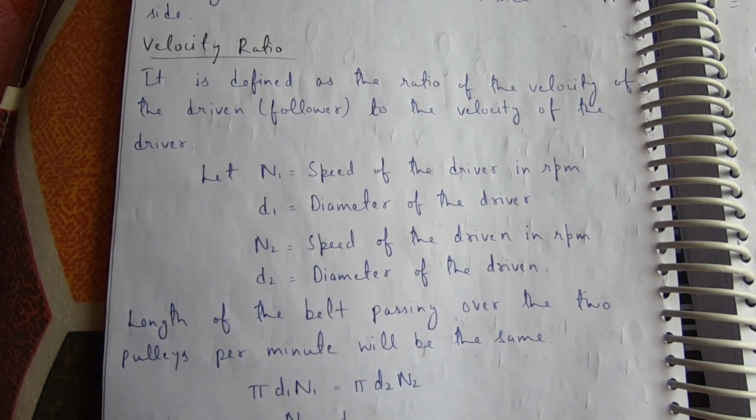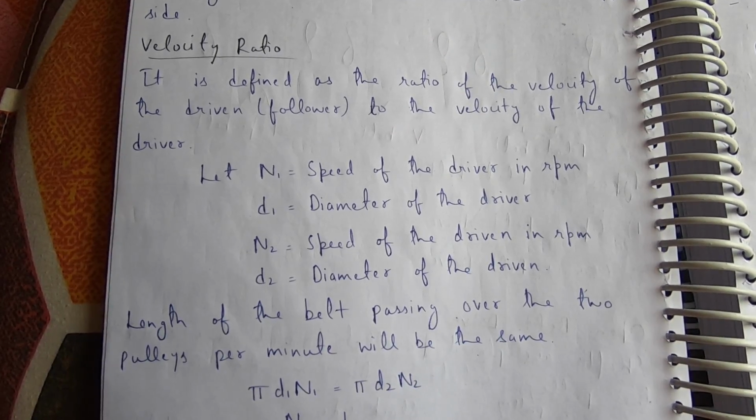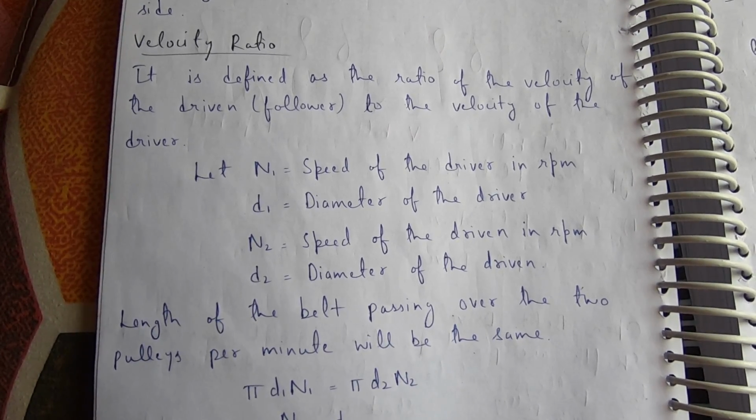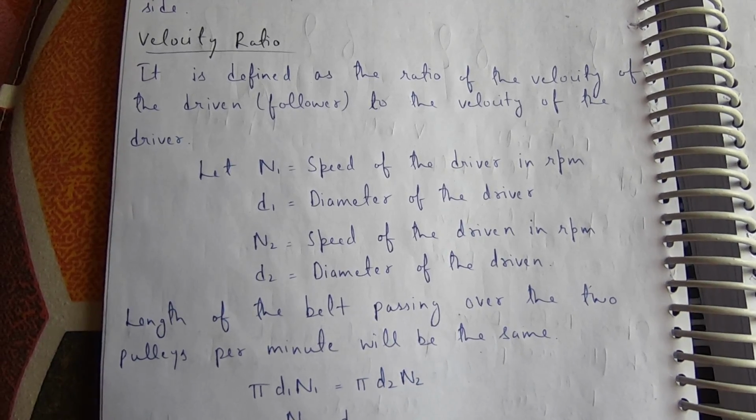Velocity ratio. It is defined as the ratio of the velocity of the driven follower to the velocity of the driver. Let n1 is equal to speed of the driver in rpm. d1 is equal to diameter of the